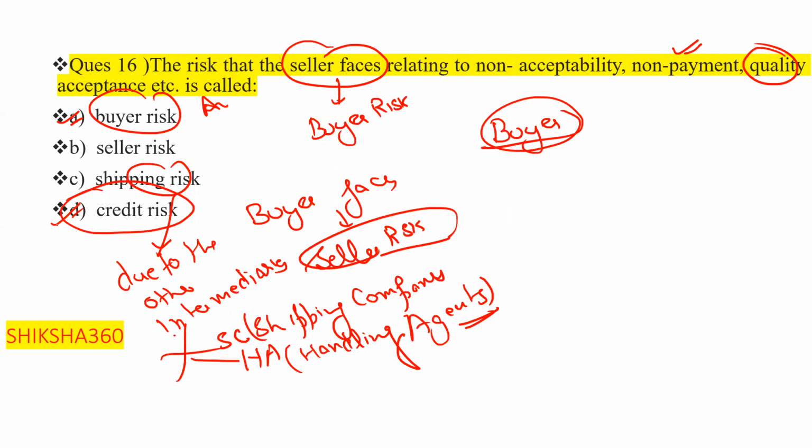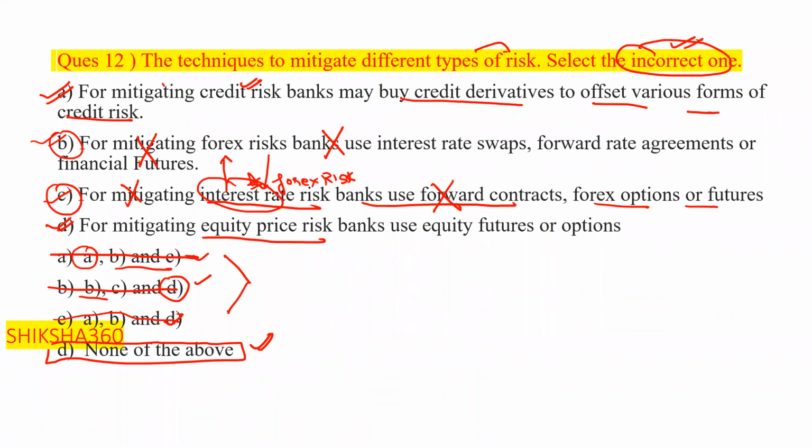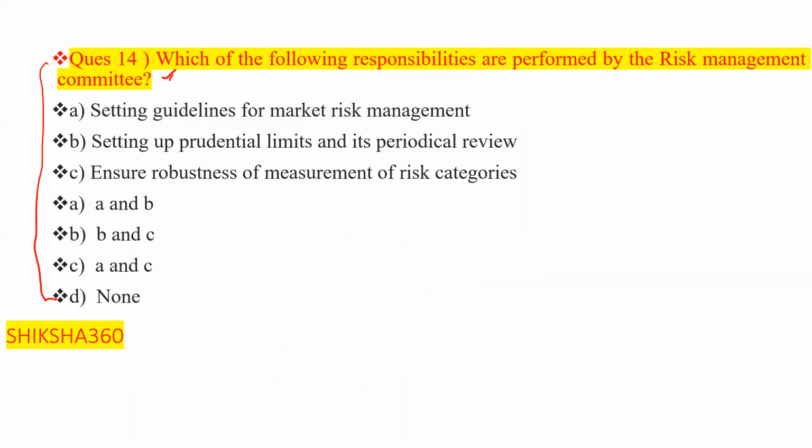So in this session, we have to discuss up to this much. Hope this is clear to all of you, what we have discussed till now. I request all of you to go through the concepts once again, and if you have any doubt or query, you can ask. In the next session, we will discuss the questions of chapter number 6 and chapter number 7. You have to continuously revise all the points, and try to solve question number 14, which I have left for you. Try to solve it and comment the answer.